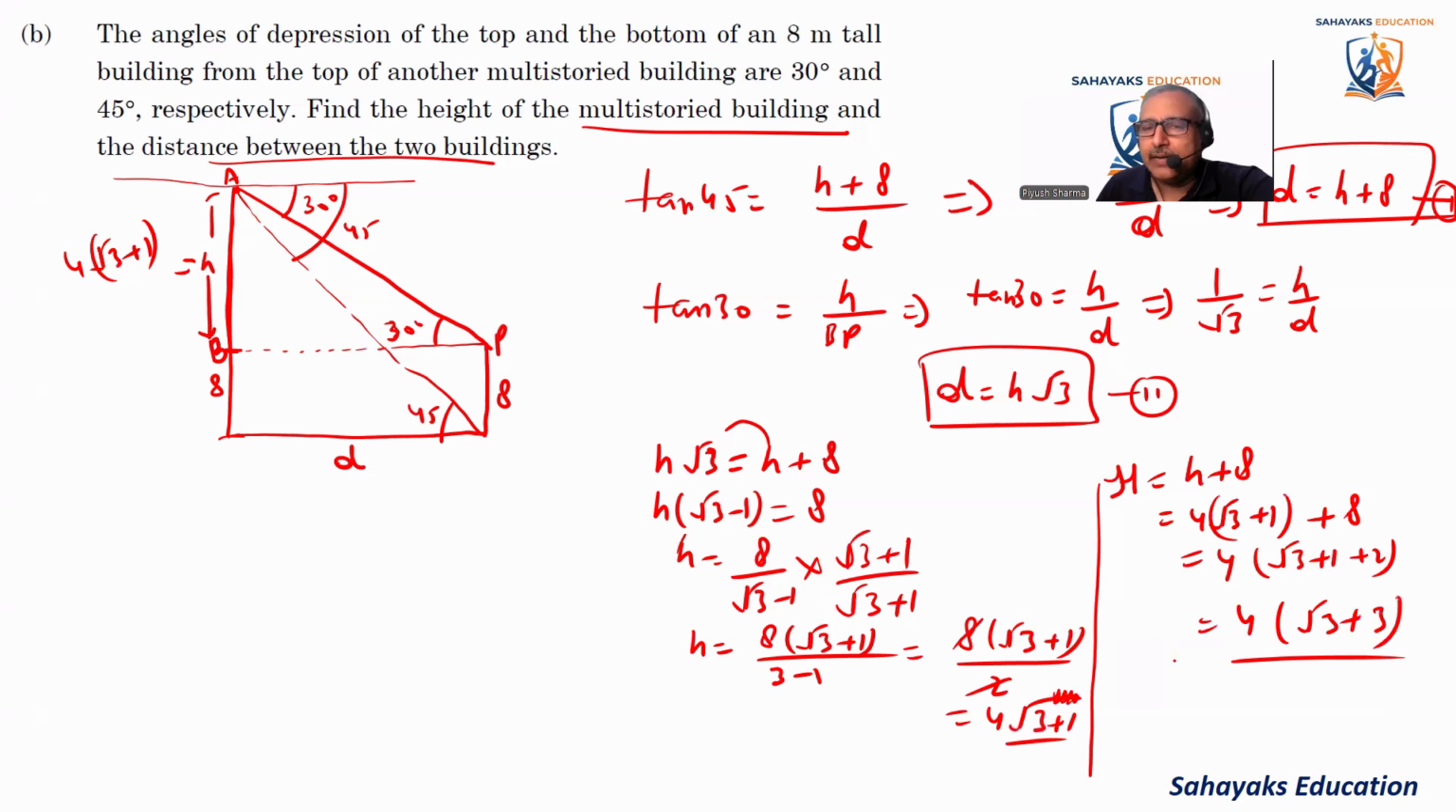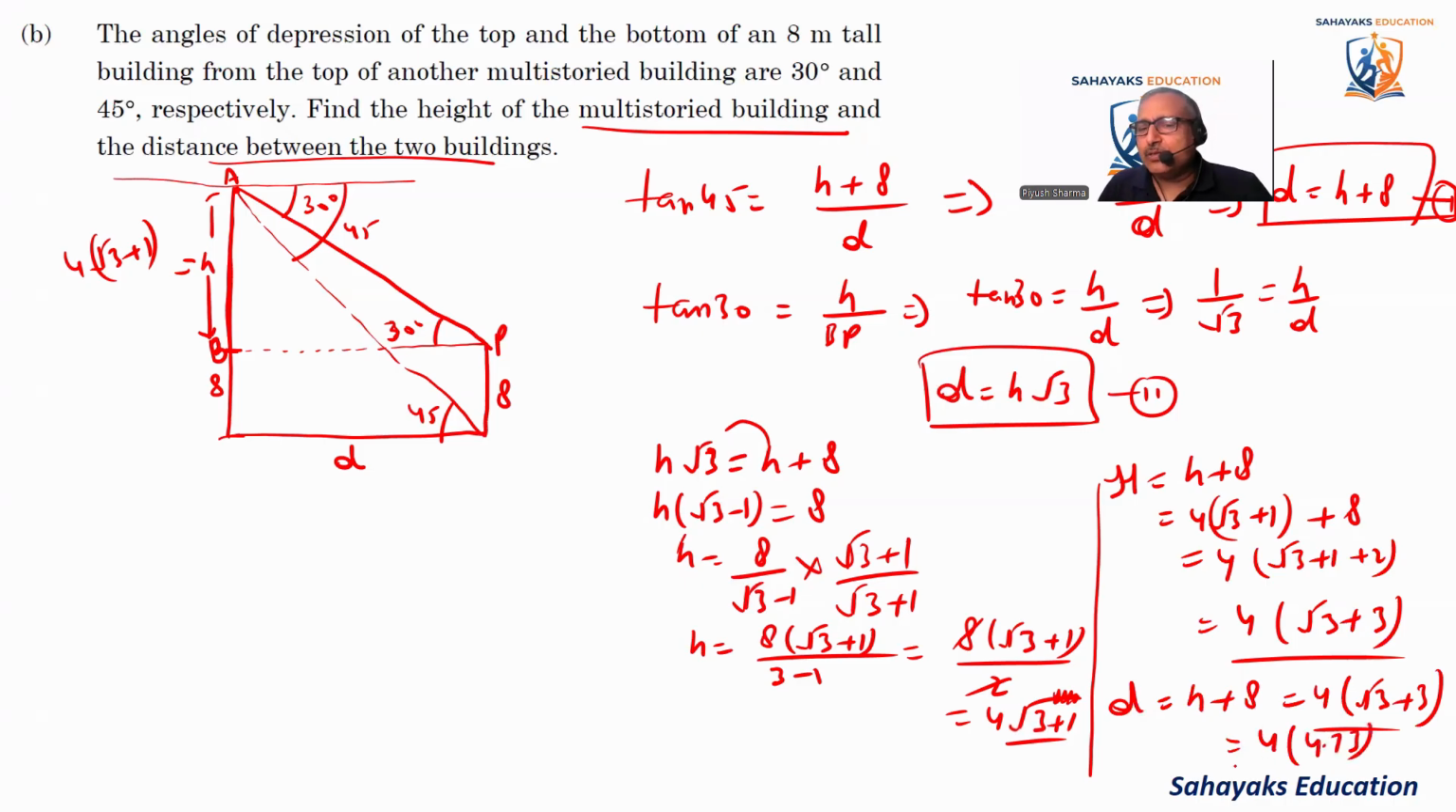This is the height. And we know that d is also equal to h plus 8, that is also the same, 4 into root 3 plus 3. So we can compute this value by putting the numbers, root 3 as 1.73, and then we can find it. It is 4 into 1.73 plus 3. So 1.73 plus 3 is 4.73.